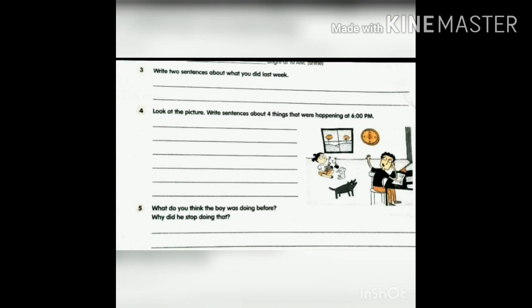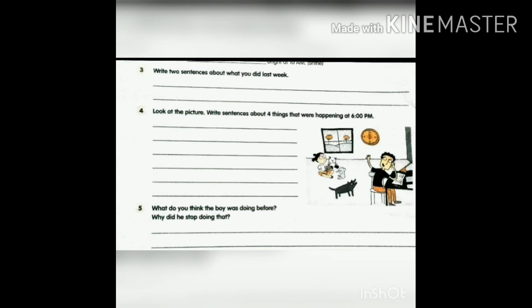Write 2 sentences about what you did last week. So here they didn't mention any timing. So you write about last week, using simple past sentences. Now see the fourth question. Look at the picture. Write sentences about 4 things that were happening at 6 p.m. There they mentioned the particular timing, at 6 p.m. So at 6 p.m., what the children were doing or what is happening in that room. By seeing the picture, you are supposed to write it clearly. So when a particular timing is given, what type of tense we use, that you write.